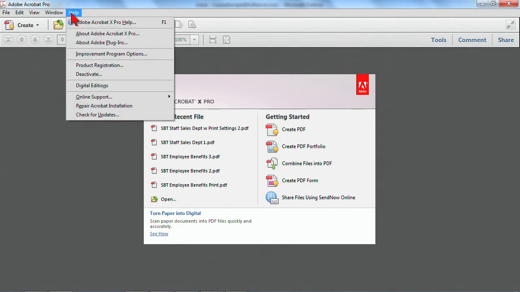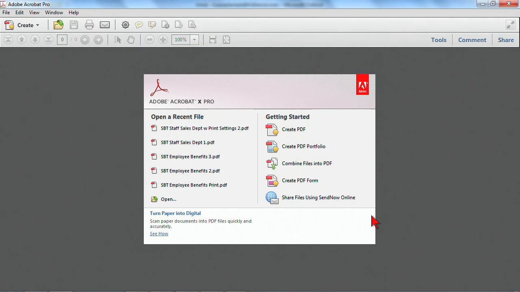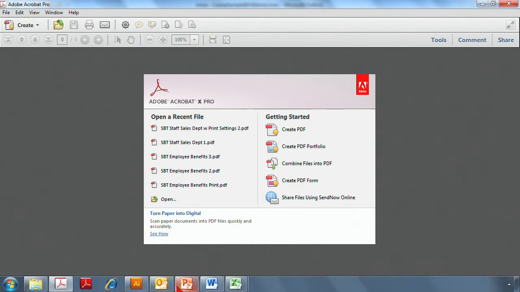When I click on my Help menu in Acrobat and take a look at About, I can see this is version 10, which is X. And if that's the case and you're having some issues, you may want to download the free version 10.1. It's essentially a patch that gives you some more options for working with your Outlook and your Office 2010 environment. But let's take a closer look.